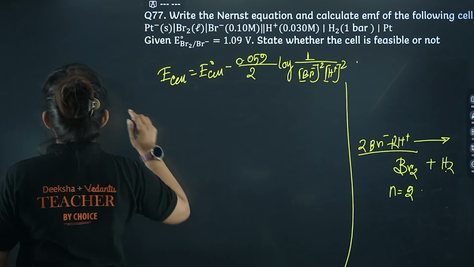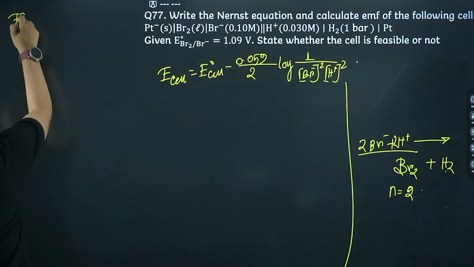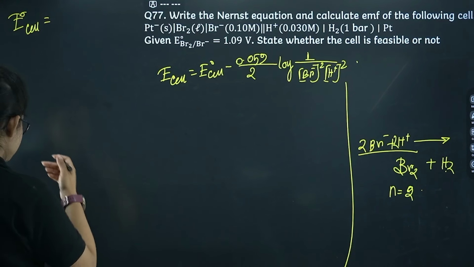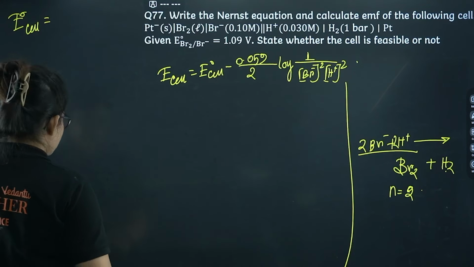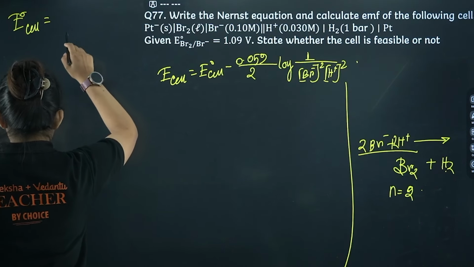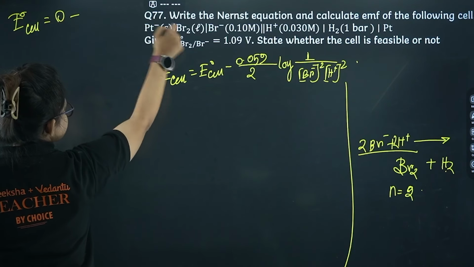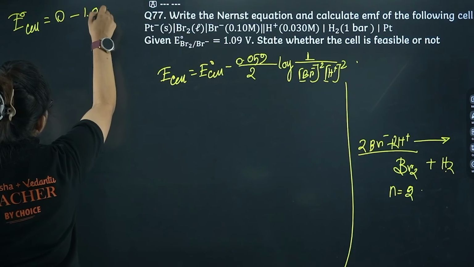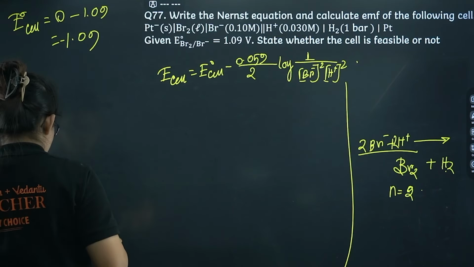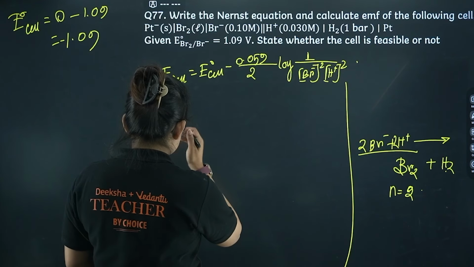E0 cell also I have to calculate. E0 cell, I guess you know, is cathode minus anode. So that's going to be that side minus this side. For hydrogen it's 0 minus this 1.09, so it is overall going to be minus 1.09. Let's put the value over there.